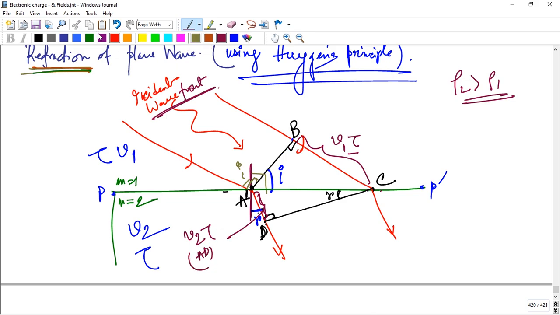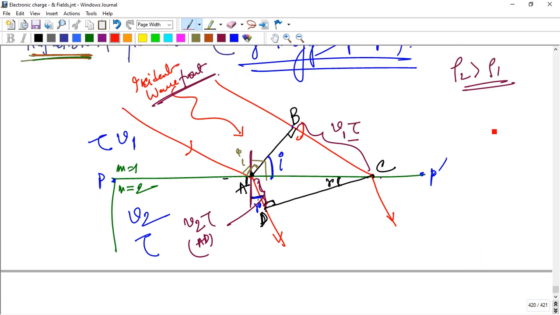Now discuss the triangle ABC. Sin I equals the perpendicular BC by the hypotenuse AC.